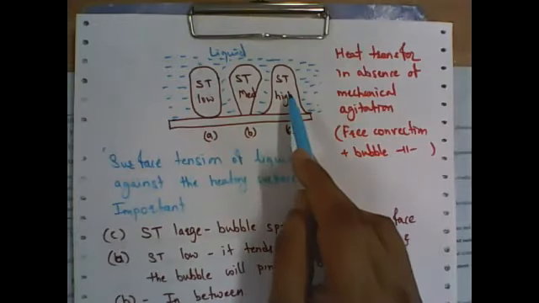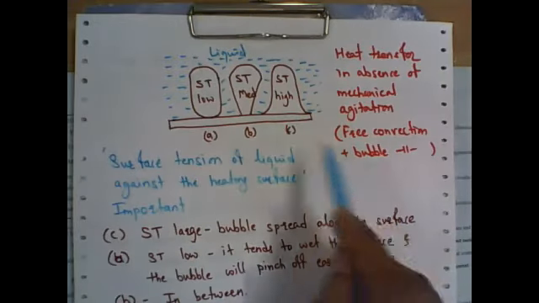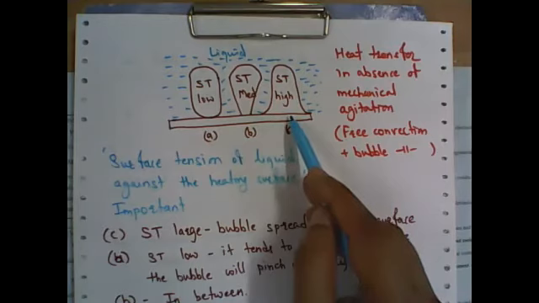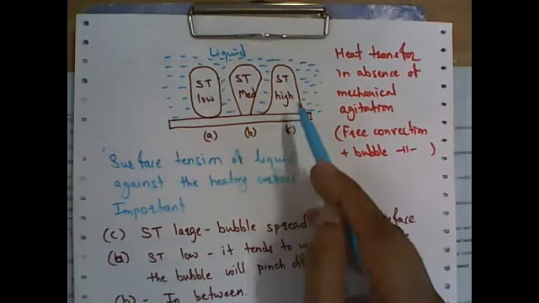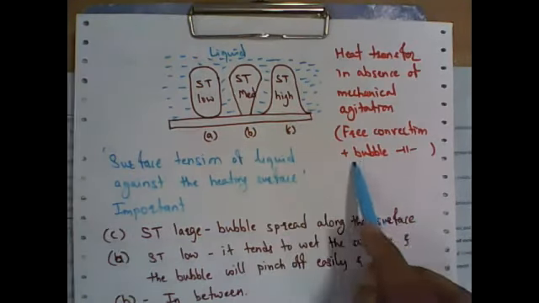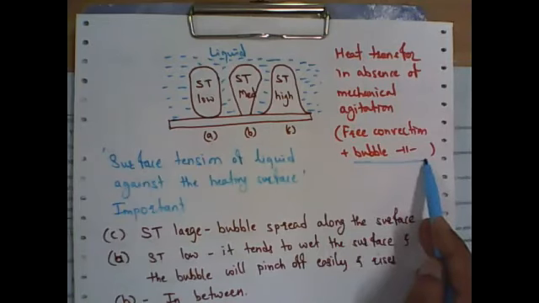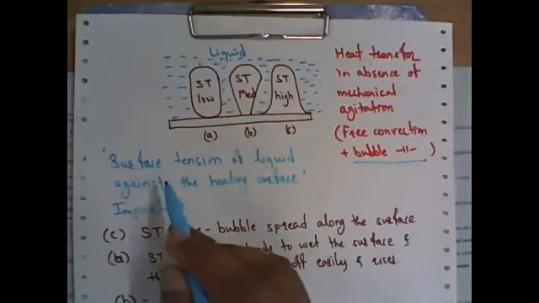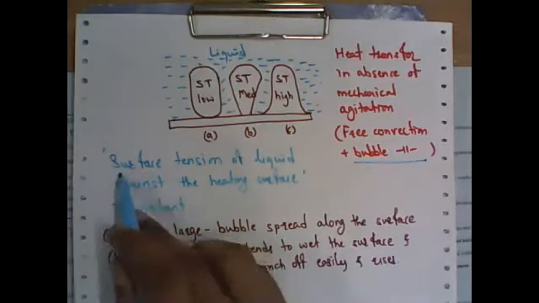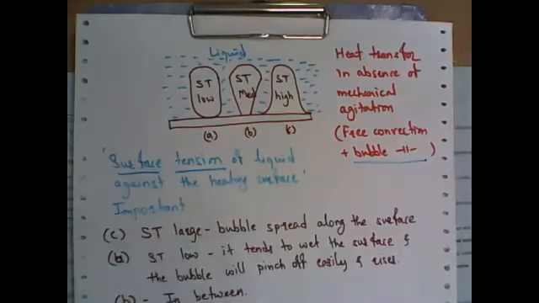Disengagement is difficult, which means bubble convection is low. So the heat transfer phenomenon depends on bubble formation and bubble disengagement, and these depend on the surface tension. This is the parameter on which the rate of heat transfer depends.